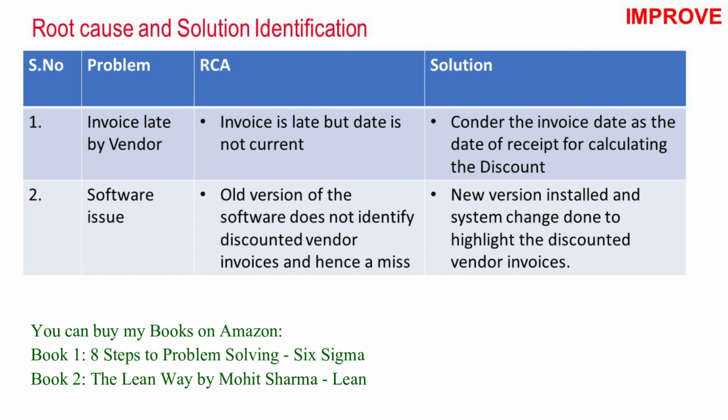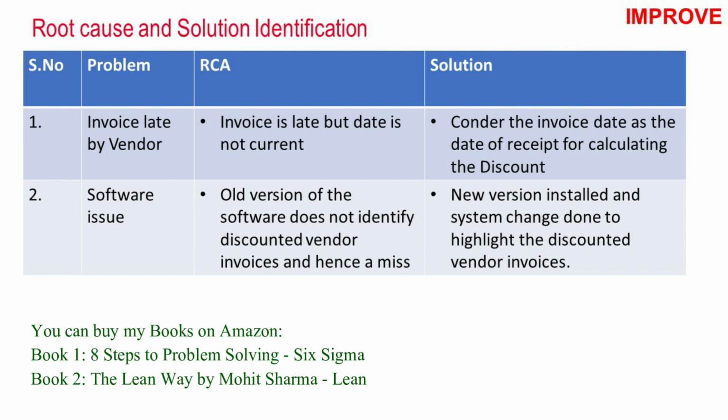The second root cause which was identified through data was software issues. So why did they have software issues? Because old versions of the software do not identify the discounted vendor invoices and hence it was a miss. So they were not able to identify the discounted vendor invoices in the old system and hence it was an error or a miss from the agent who was actioning on it.